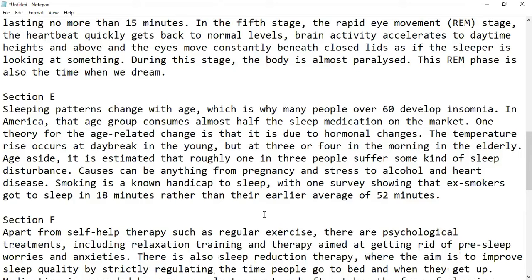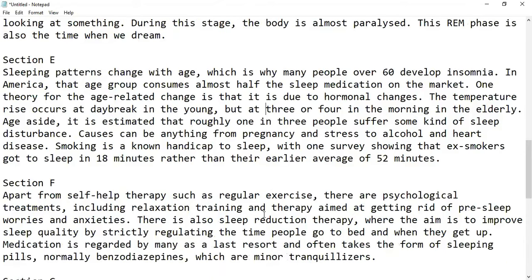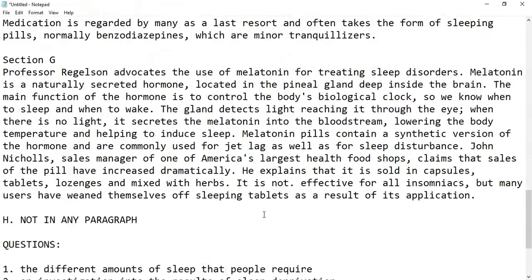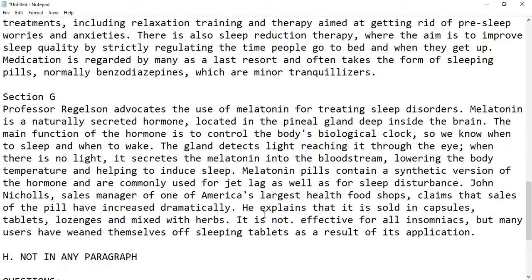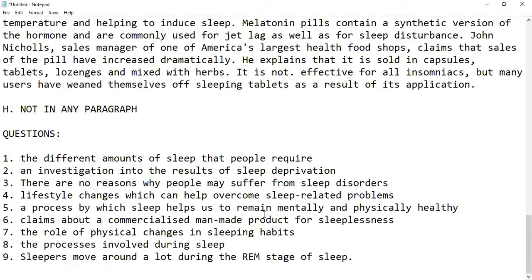Smoking is a very bad habit. Smoking is known to handicap sleep as well. It is mentioned in the paragraph. Okay, ex-smokers got enough sleep after quitting smoking as well. So it is not mentioned anywhere that there are no reasons why people may suffer. So you have to give the answer as not in any paragraph, because it is mentioned that there are many reasons.